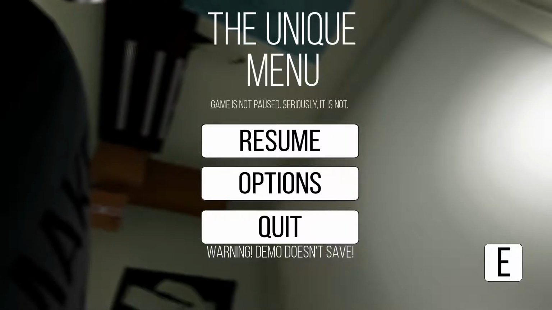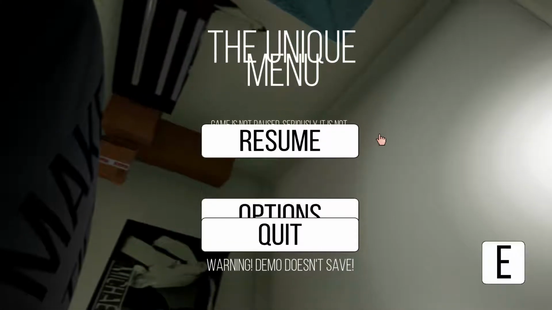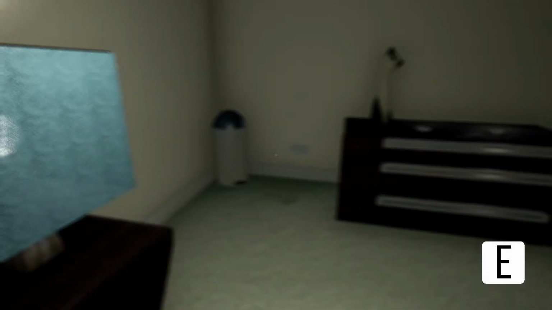So let's try other buttons. W, Q, A, S, D, Z, X, C, V, B, N, H, L, space, enter, escape. No. Warning, demo doesn't save. Righto. Oh, fine. E. Oh, what? I have to hold it. Yep, I have to tap it.